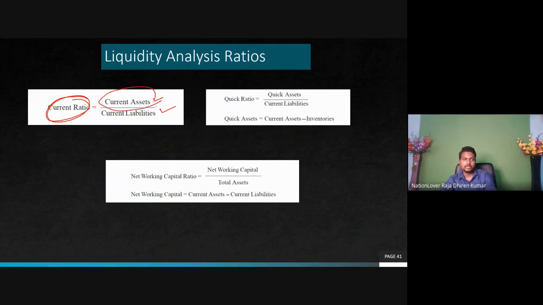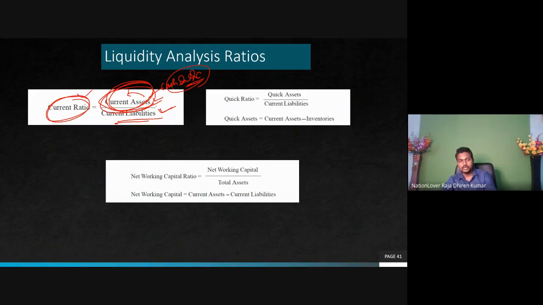That means how much current assets we have, like cash, debtors, etc. Those assets which can be converted into cash in the current period are the current assets. So how much cash or cash equivalent we have in relation to the liabilities.